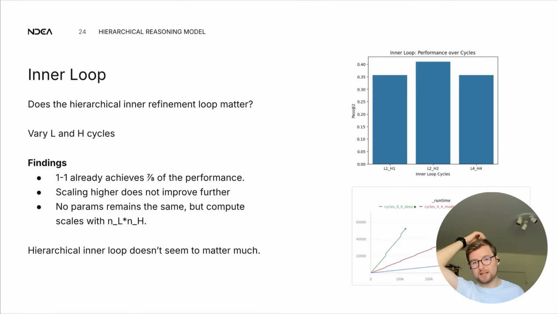Okay, so if it's not the architecture, is it maybe the inner loop that does make a difference? We basically, in this case, keep the HRM architecture and vary the number of L and H cycles. In their paper, they use both 2, and so we varied to 1,1 and 4,4. We also tried 8,8 and then ran different variations. We stopped that at some point because 1,1 already reached 7/8 of the performance, so it's within 4% of the 2,2 cycles. So again, it doesn't seem to make a huge difference.